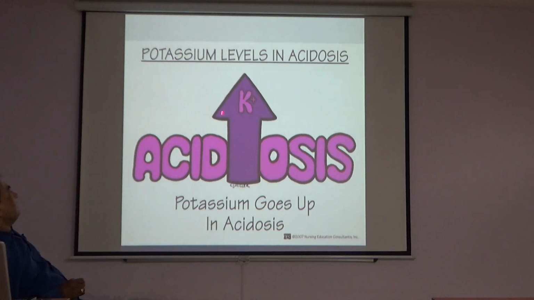Acidosis increases the potassium ion. Please remember, acidosis increases the potassium ion in the extracellular fluid.